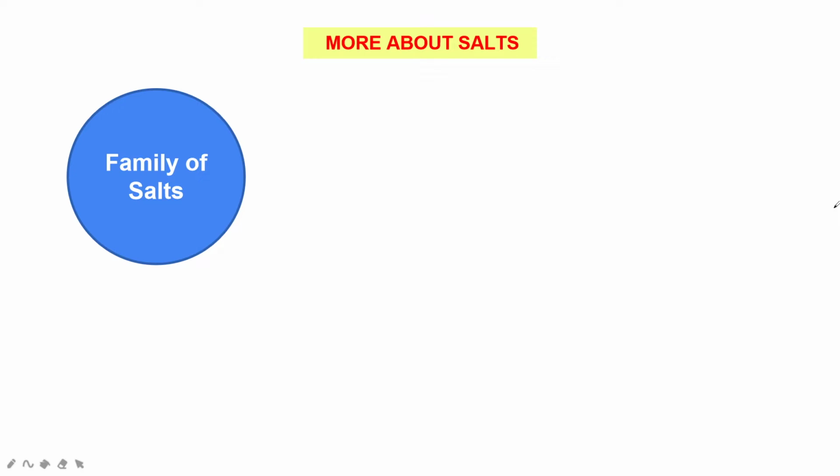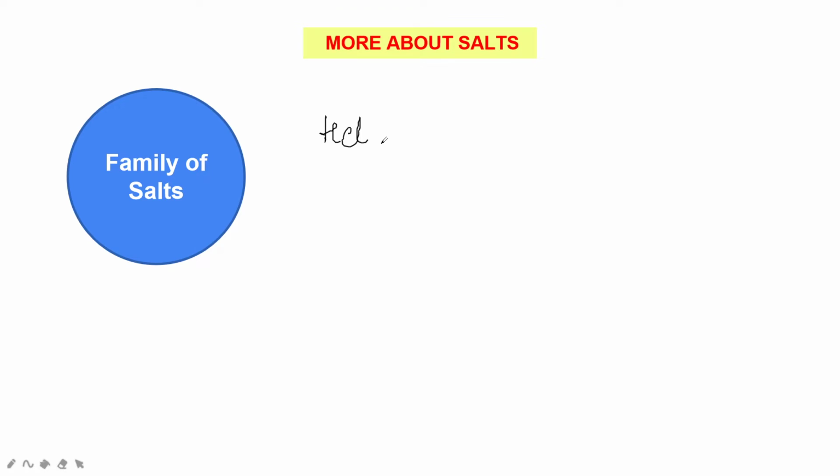Take HCl, hydrochloric acid: if you replace the hydrogen of this acid by a metal atom, that is a sodium atom, then it will become a salt, that is sodium chloride.